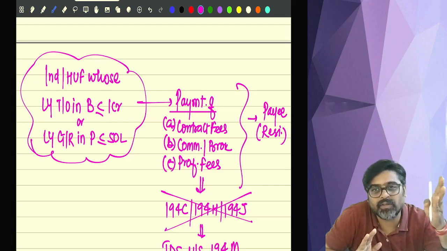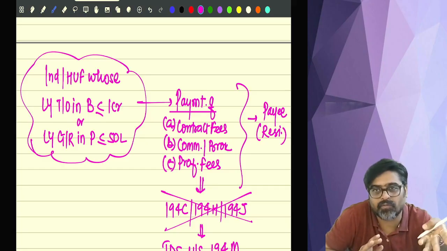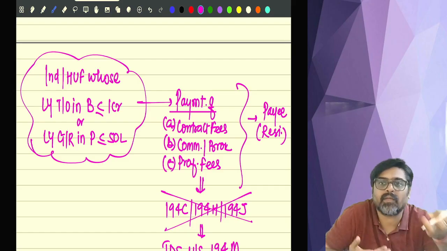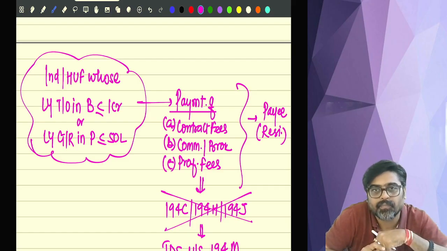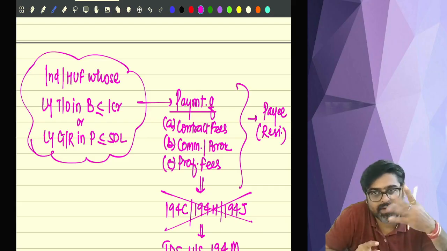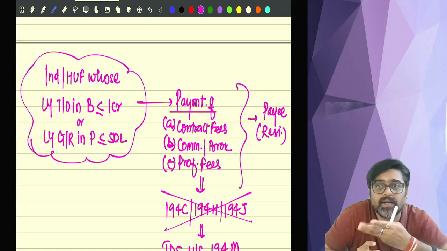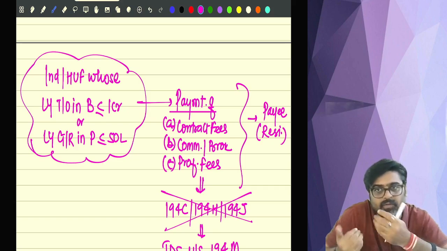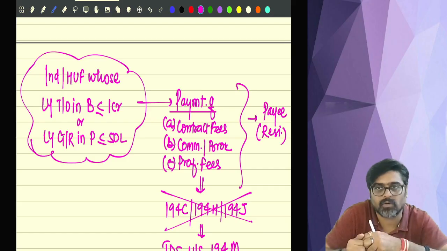See, if the contract fees is less than 50 lakhs or equal to 50 lakhs, then 194C will also not come and 194M will also not come. For you, 194C is not applicable. Why? Because you are an individual HUF whose last year turnover was not more than 1 crore. Last year gross receipt was not more than 50 lakhs. So for you, 194C is also not applicable, 194H is also not applicable, and 194J is also not applicable.